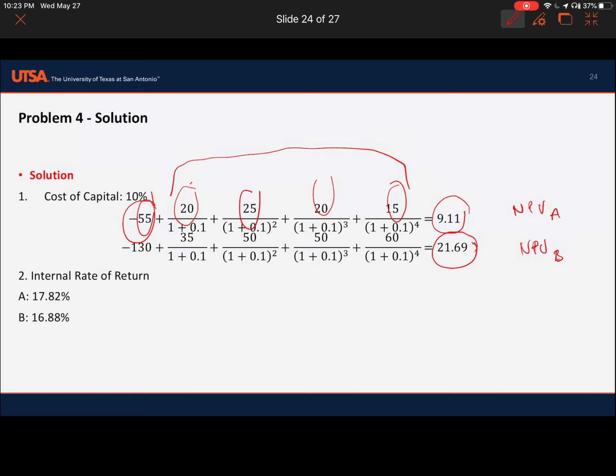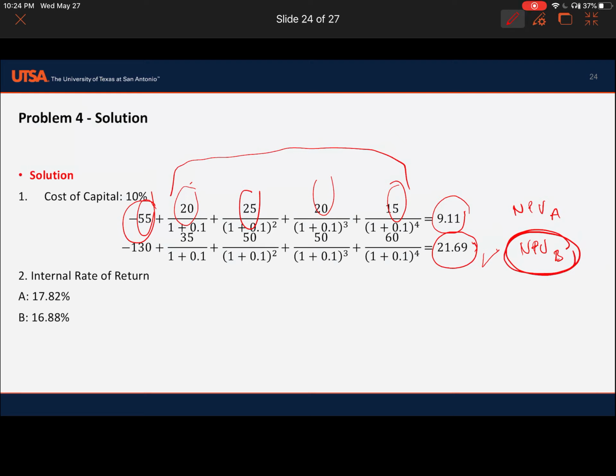Which project do you want to invest in? The higher NPV is better, so we will choose the 21 million. What if you look at the IRR? We choose project B by NPV.